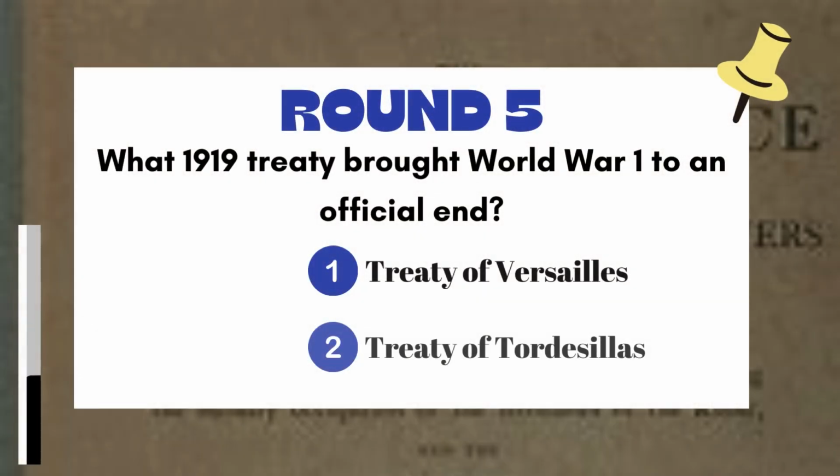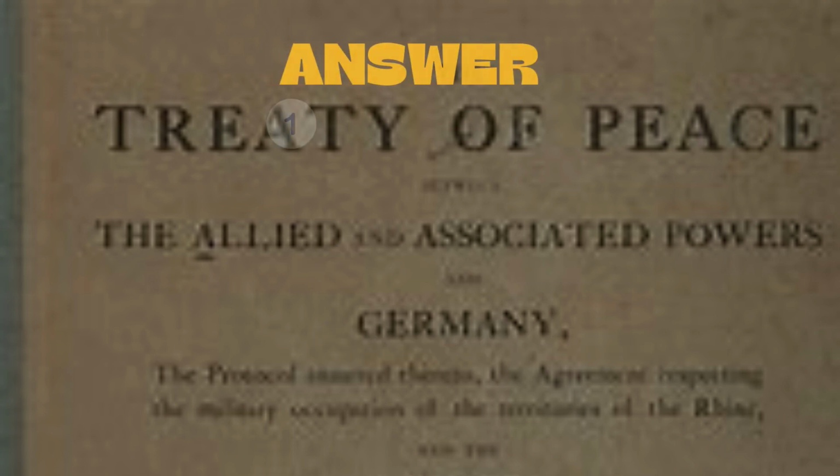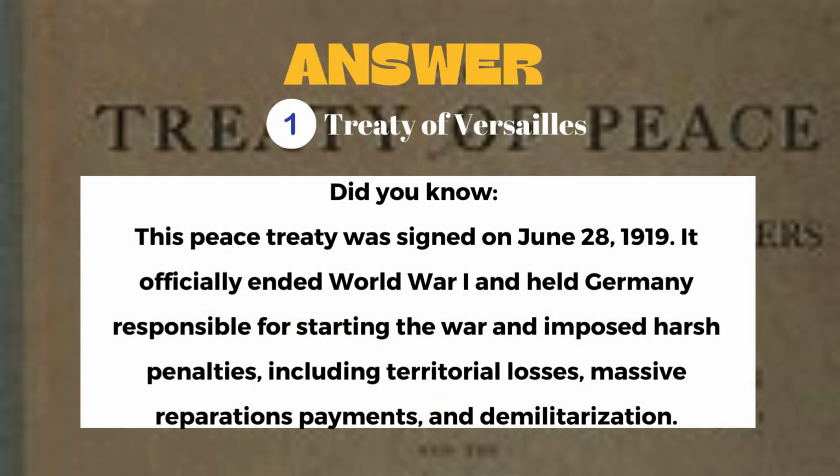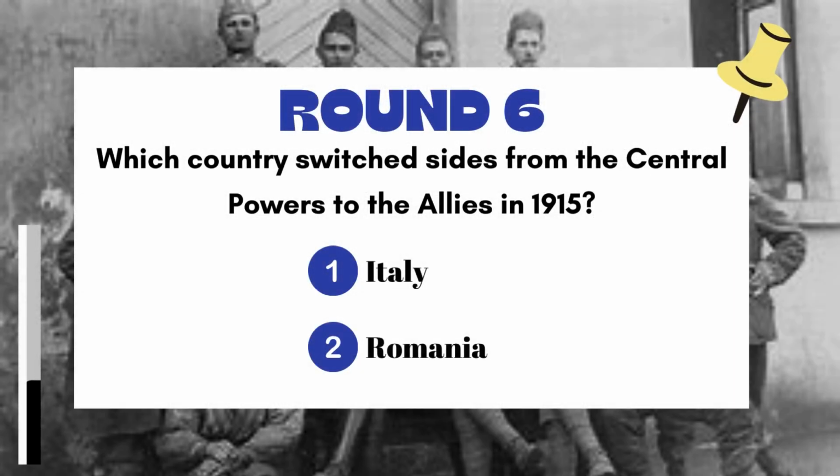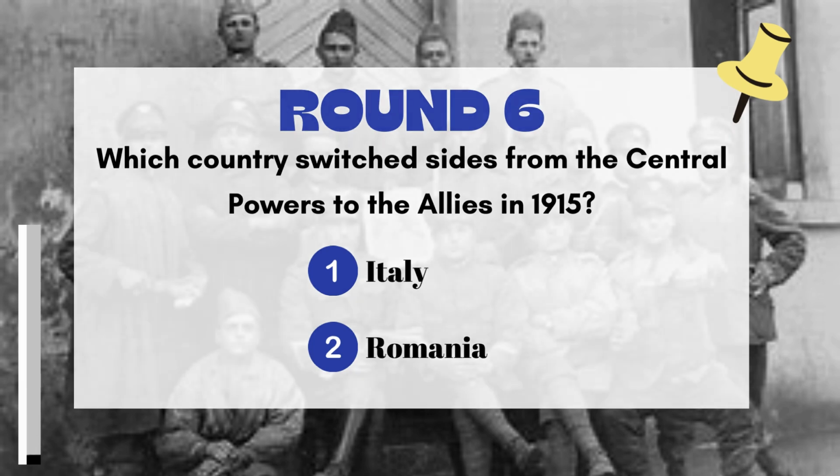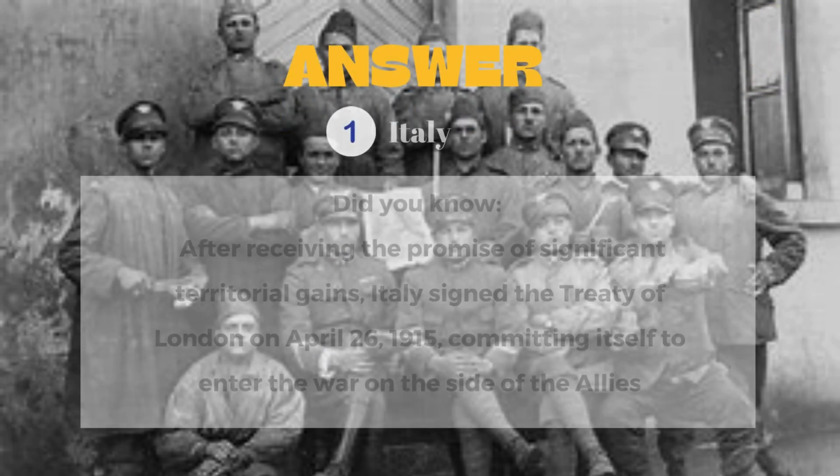Round 5. What 1919 treaty brought World War I to an official end? The answer: 1. Treaty of Versailles. Round 6. Which country switched sides from the Central Powers to the Allies in 1915? The answer: 1. Italy.